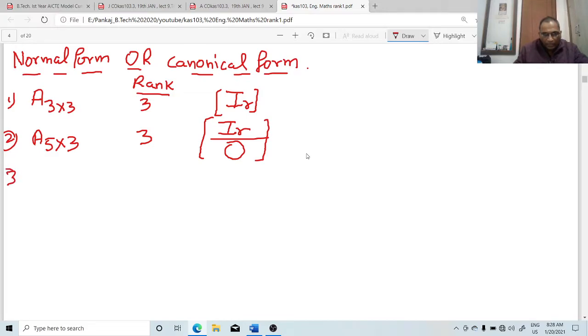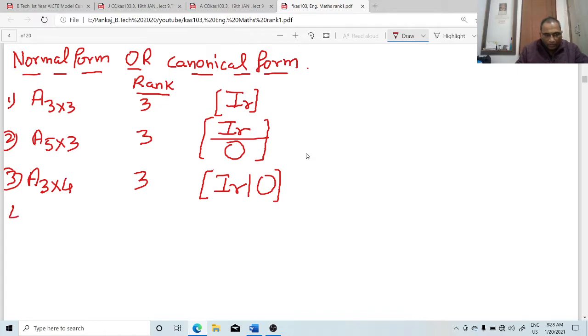Similarly, let us suppose A is a matrix with order 3 cross 4, and the rank is 3. If we write the 3 cross 3 identity matrix, one column will remain. In that case, we will write this as I_R and some column as 0. It may be one column, it may be two columns, it may be four columns.